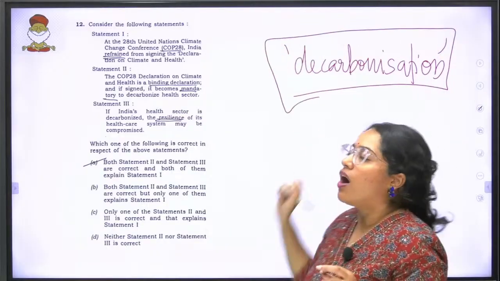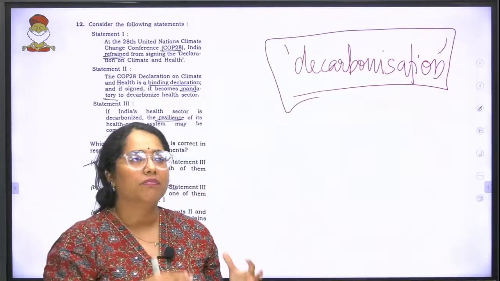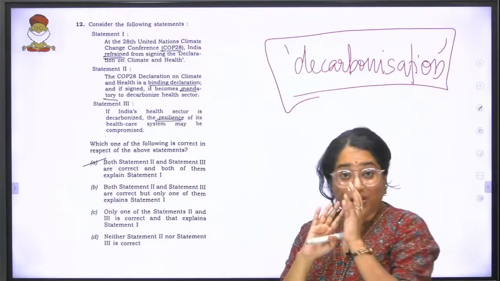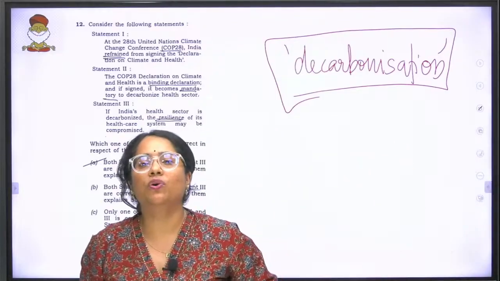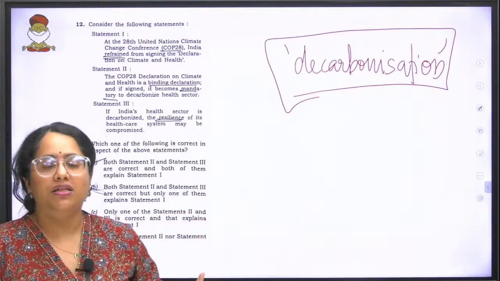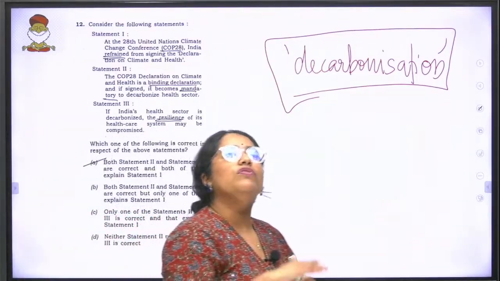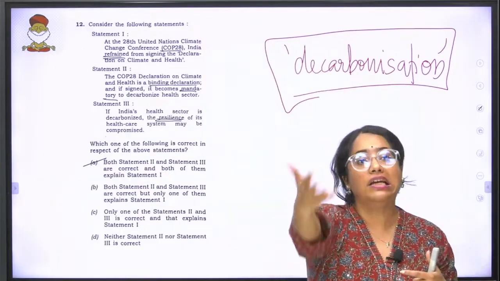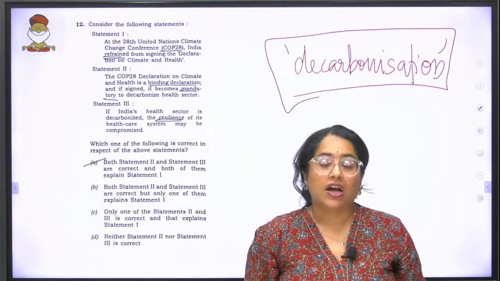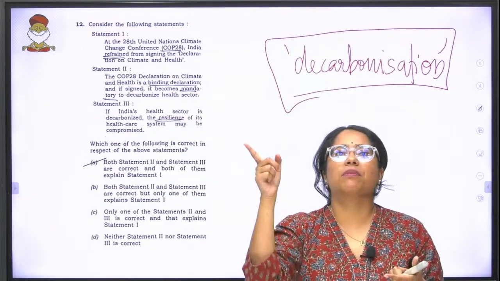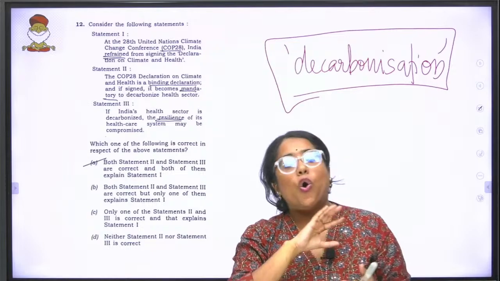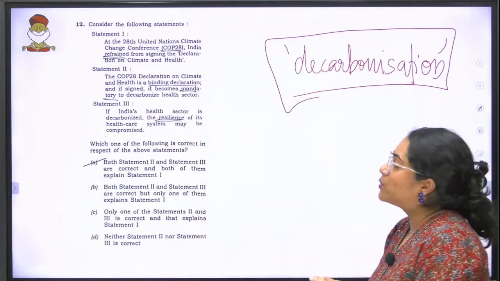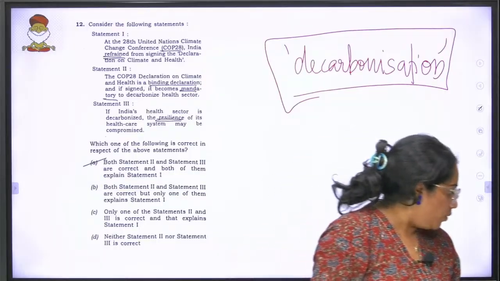Decarbonization. If you ask me what is one thing that the Indian government is so concerned about when it comes to environment and different sectors, from an environment point of view, it's decarbonization. Decarbonization means to reduce the amount of carbon dioxide that is used and released from certain sectors. Reduce the amount of carbon, reduce carbon dioxide emissions, all of these are a major priority. This question primarily deals with one such aspect. So let's have a look at the question.